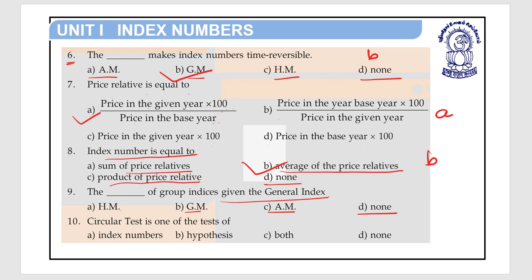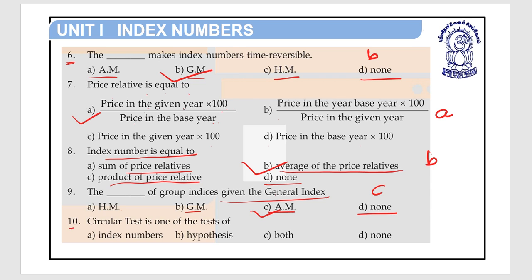So the answer is AM. The AM of group index is given the general index. Option C is the right answer for question number 9.